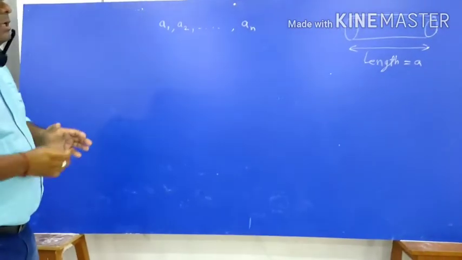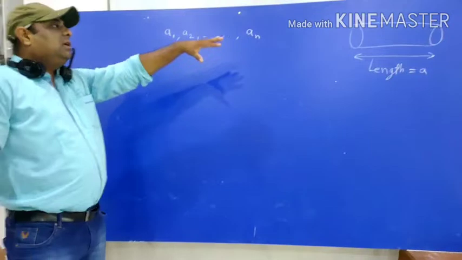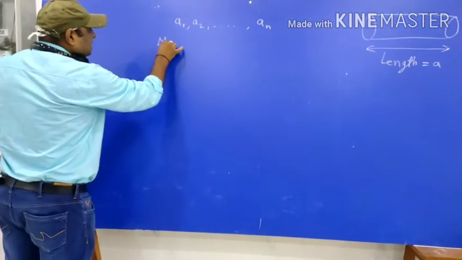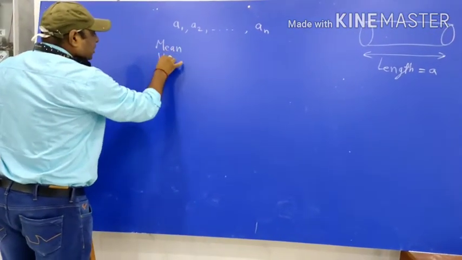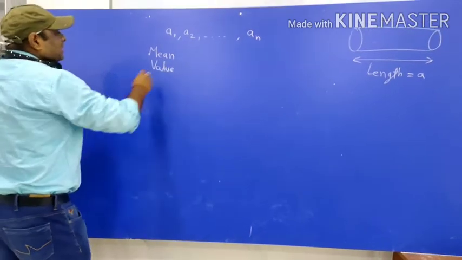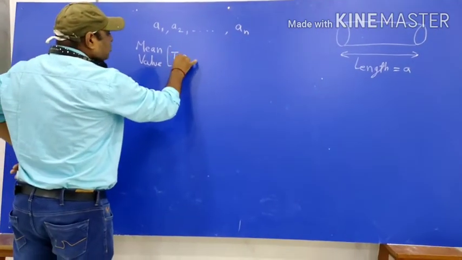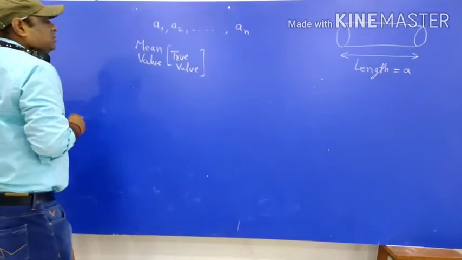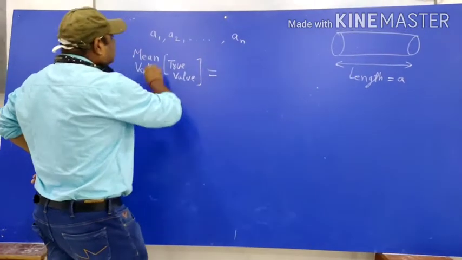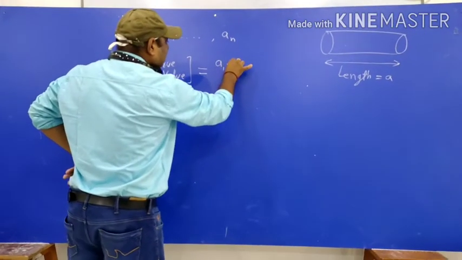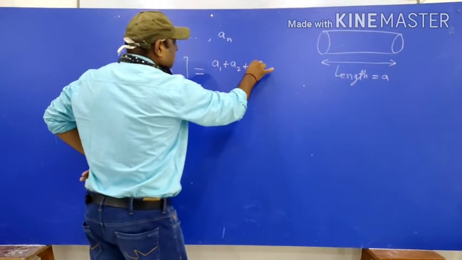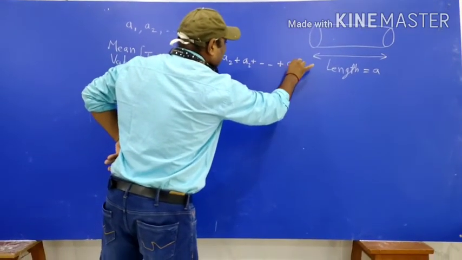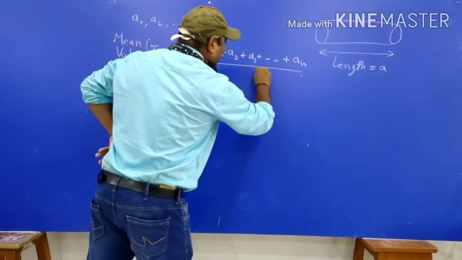So what can be the most accurate value of this rod? That will be given by mean value. Sometimes it is called as true value also. And how we will take this? A1 plus A2 plus A3 plus dot dot dot plus An upon n.